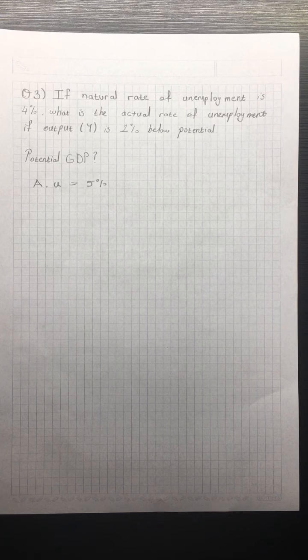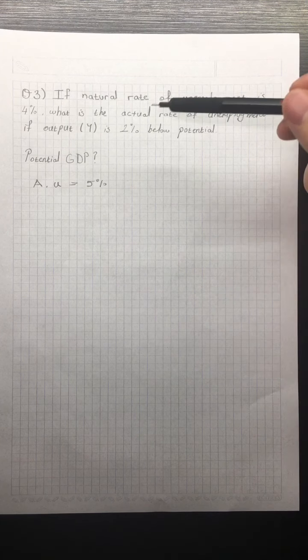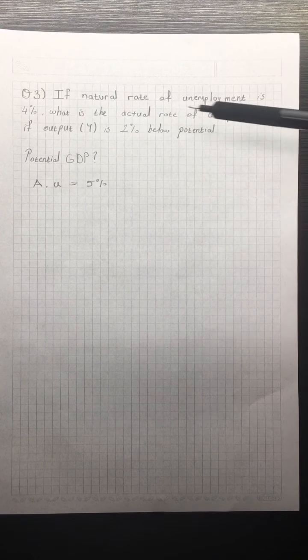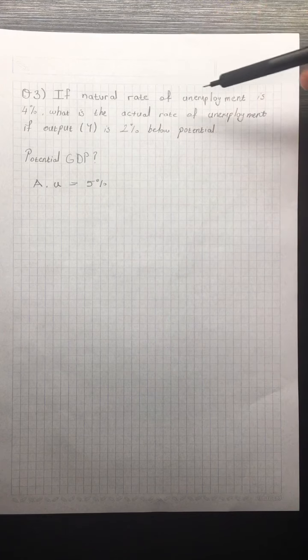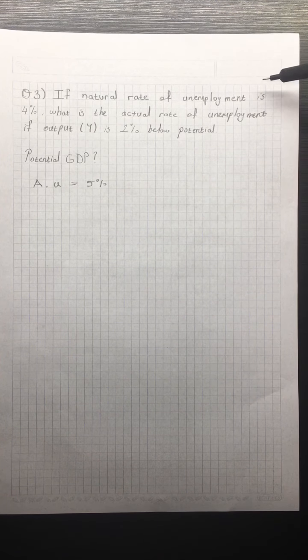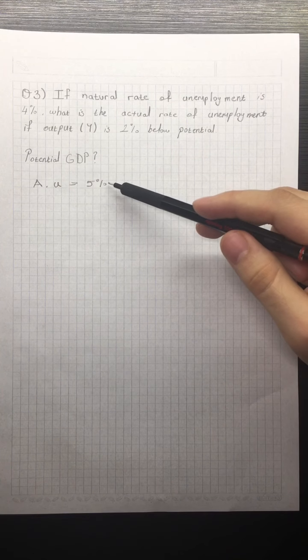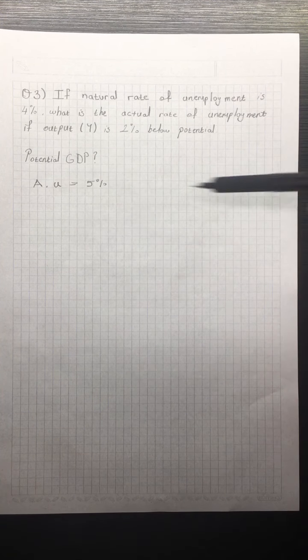It states that when unemployment rate is 1% above the natural rate of unemployment, output drops by 2%. This is also the case in the question. Our output is 2% below potential, so that means actual rate of unemployment is 1% above the natural rate of unemployment. So if the natural rate of unemployment is 4%, that means actual rate of unemployment is 1% above that, 5%.